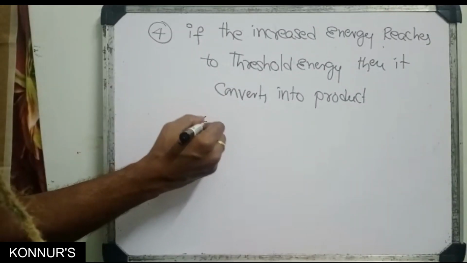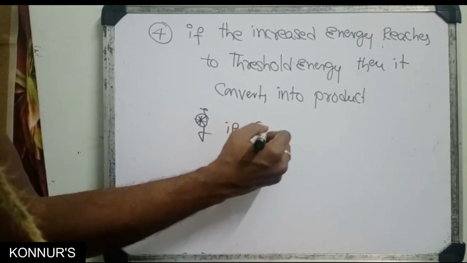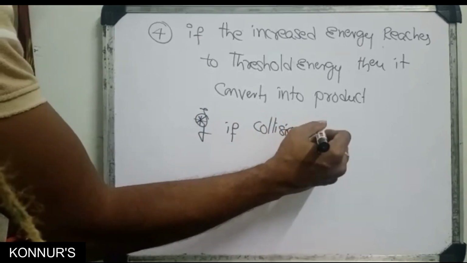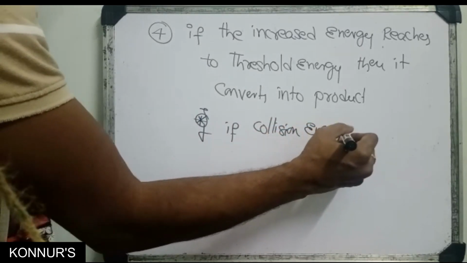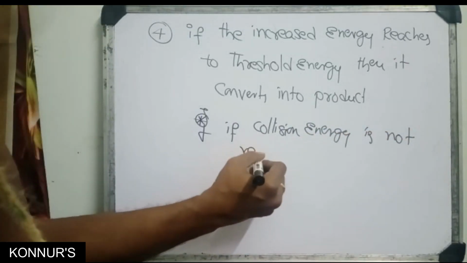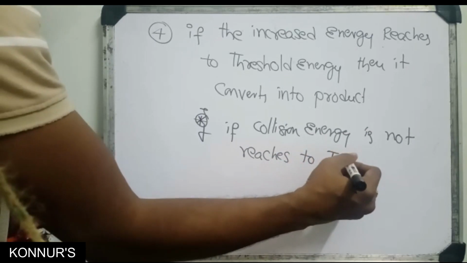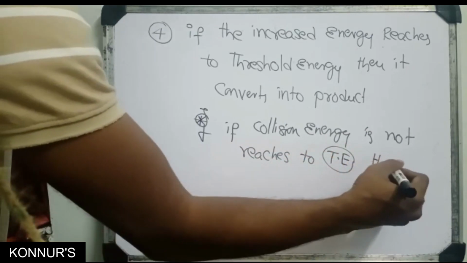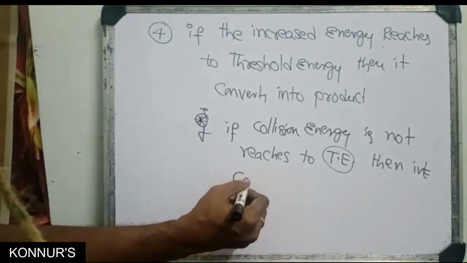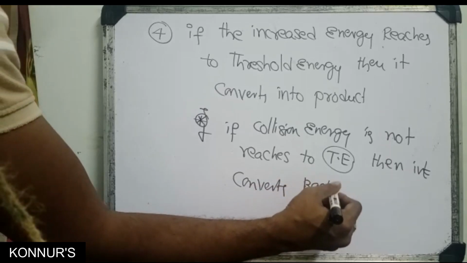If the collision energy does not reach the threshold energy, then it converts back to the reactants.